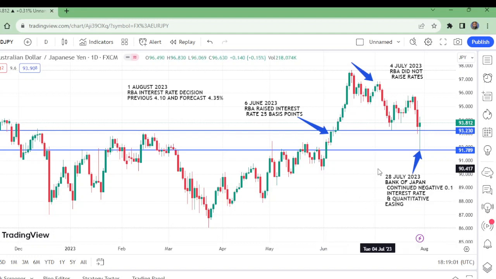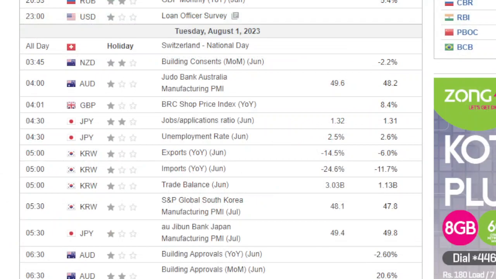Now what happens? Now the most important day is 1st August 2023, when RBA is going to decide the interest rate. Previous is 4.10 and forecast is 4.35. And let us watch once again on investing.com to confirm. Now this is the Tuesday, August 1st, 2023. Reserve Bank of Australia